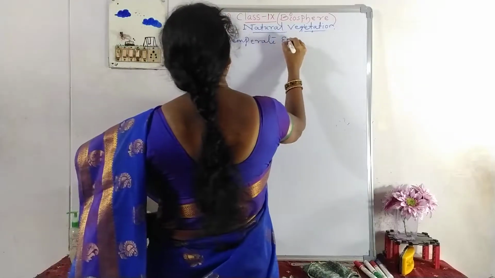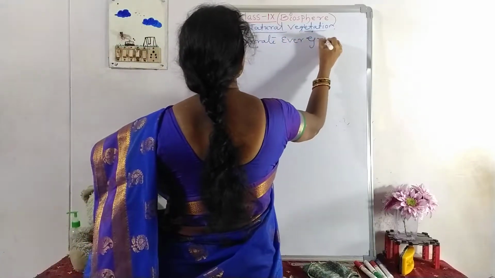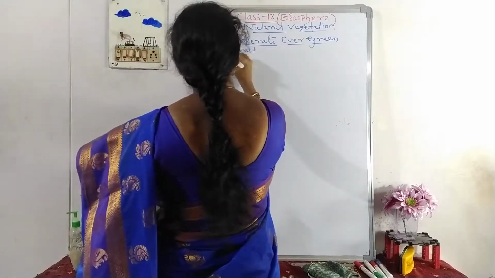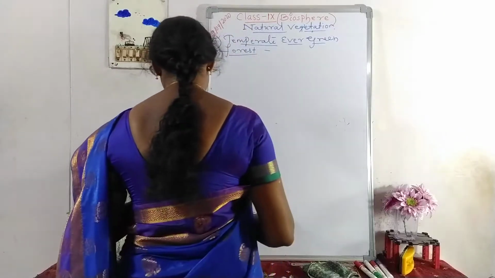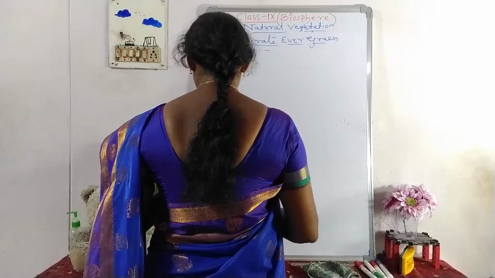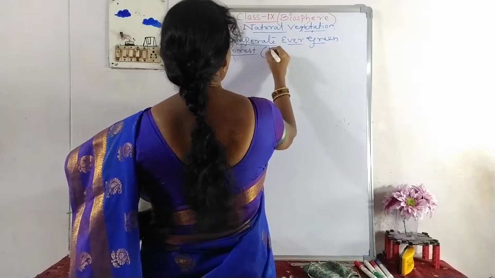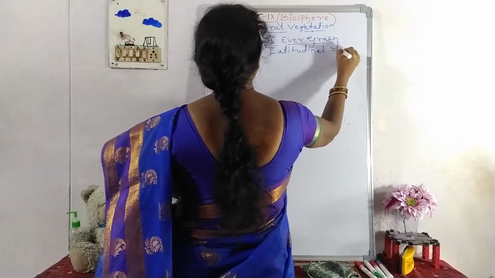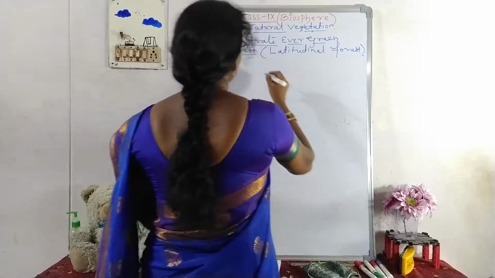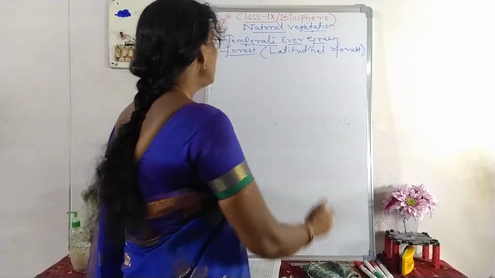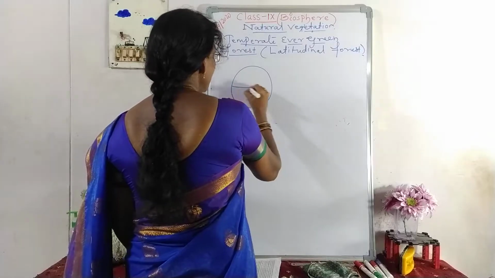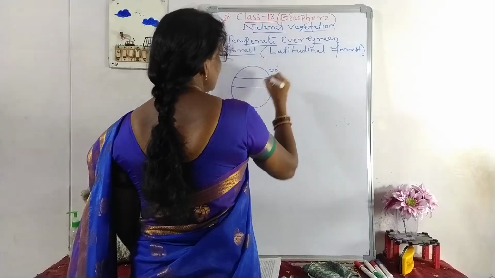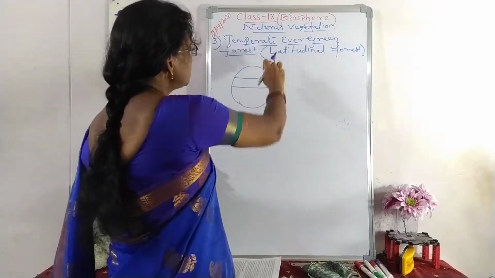These forests are also called latitudinal forest, because this kind of forest is usually seen in the mid latitudes, that means from 50 to 70 degrees latitude.